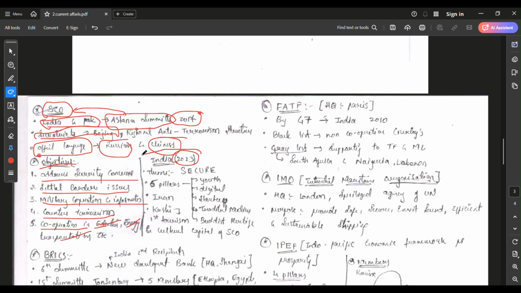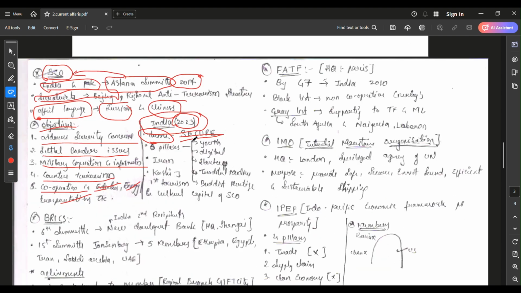India conducted this meeting in 2023, under which we took a theme. We provided a theme called SECURE. SECURE has some meaning, but there is no need to go into it now because its time is already gone.